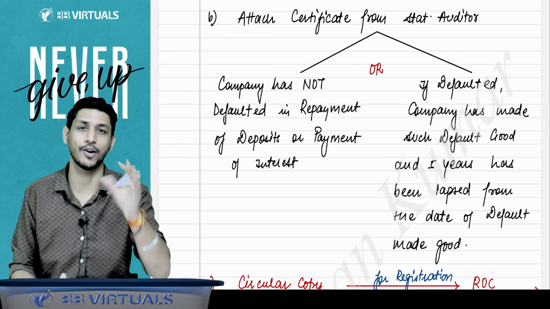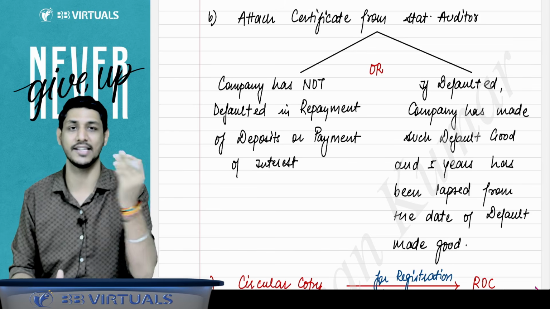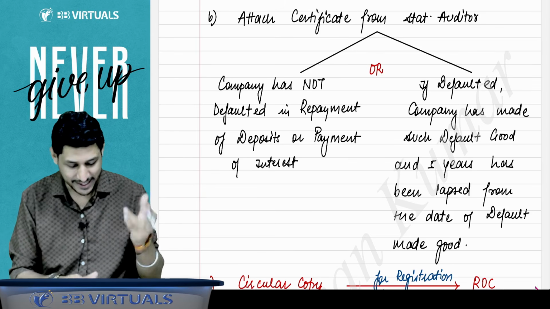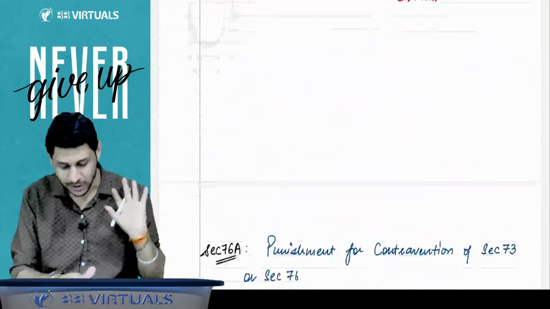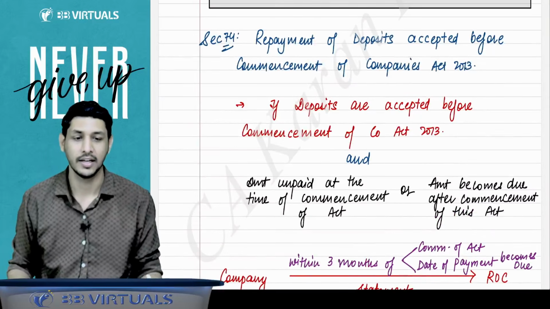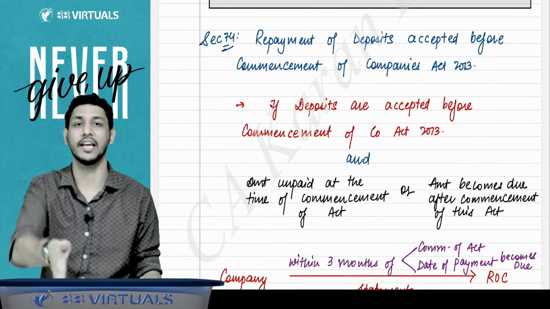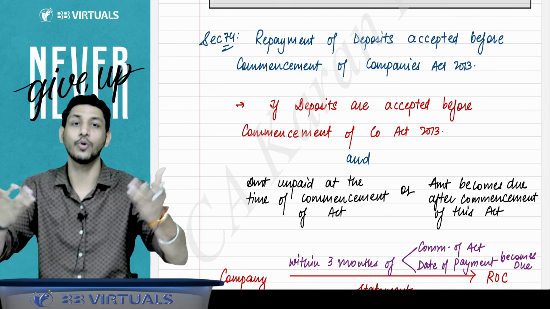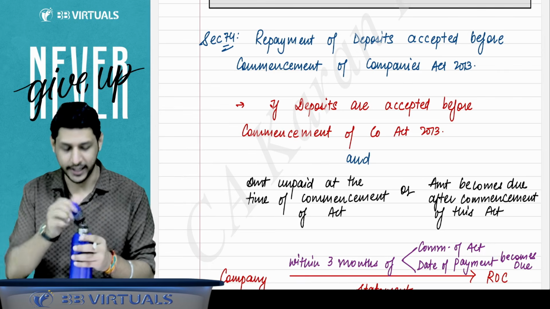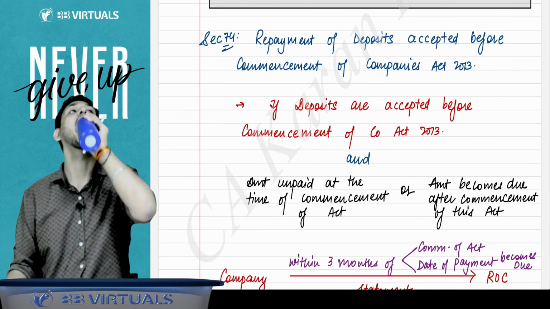But section wise there are only 4 sections: section 73, 76, 74 and 76A only. But 74 is also a very useless kind of section because 74 is a kind of transitional section. This section was applicable when this act came into force, but okay, the institute has given it to us, so we have to study it. Yes or no? Yes, sir.